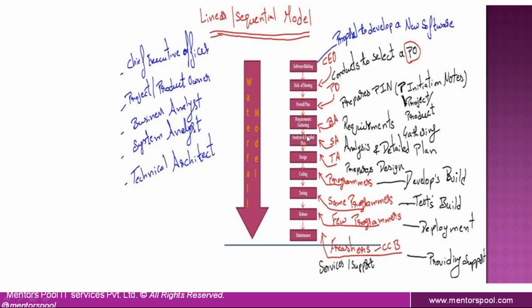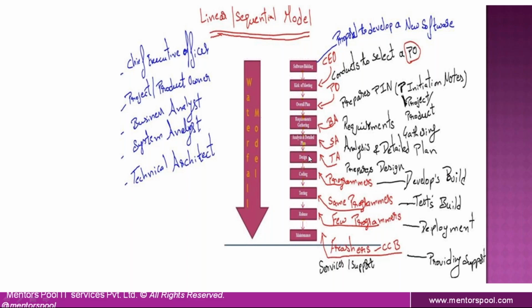In this particular phase, the system analyst is going to analyze the requirements and come up with a detailed plan. So here the system analyst is going to analyze how to develop the application. In requirement gathering, the business analyst analyzes what to develop. But here in the analysis and detail plan, the system analyst analyzes the requirement document shared by the business analyst, and he will prepare the detailed plan of how to develop.